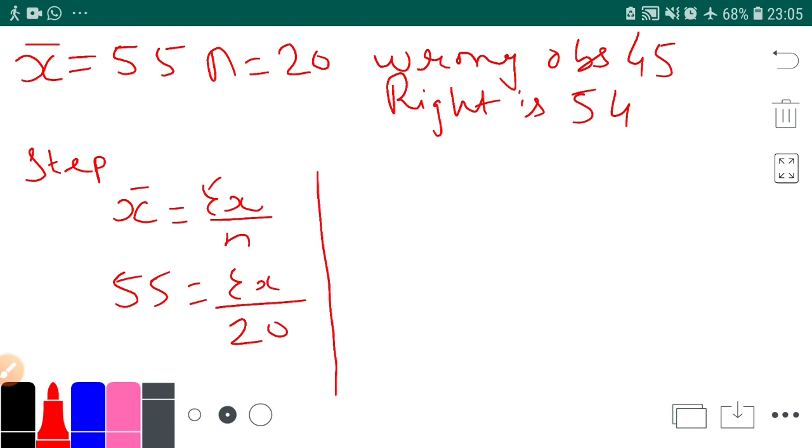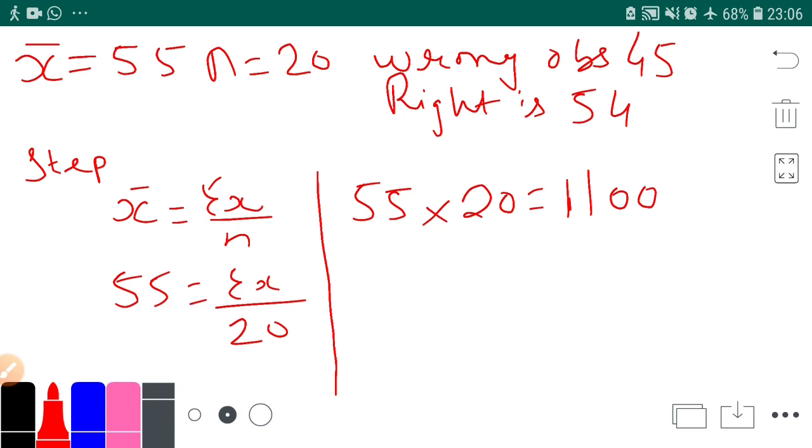If I need to find sigma x, then I will multiply 55 into 20. 55 into 20 is 1100. So this was my first step to find sigma xi.